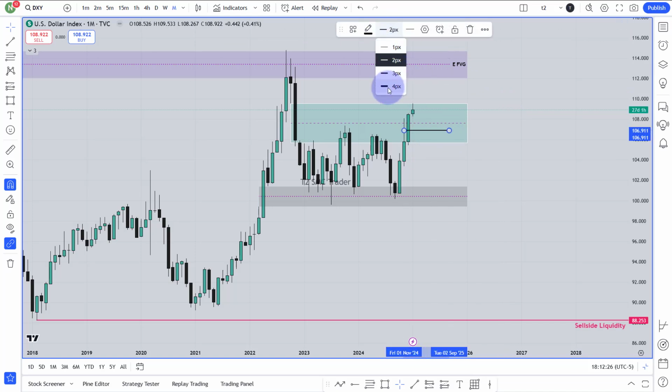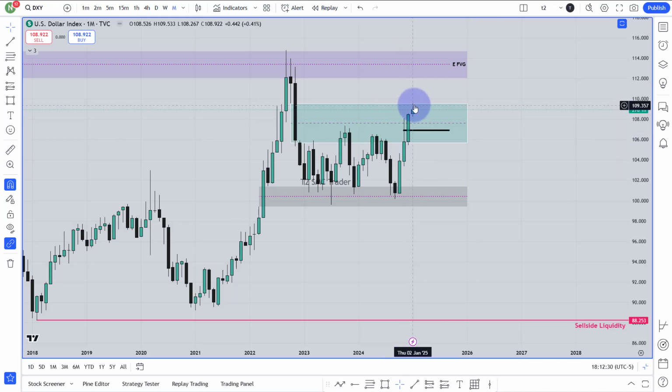This bold line is the 50% of that immediate rebalance week where I can expect a reaction. Now I'm expecting that the market will fall from there until this area. Okay, this is my expectation from the monthly chart.